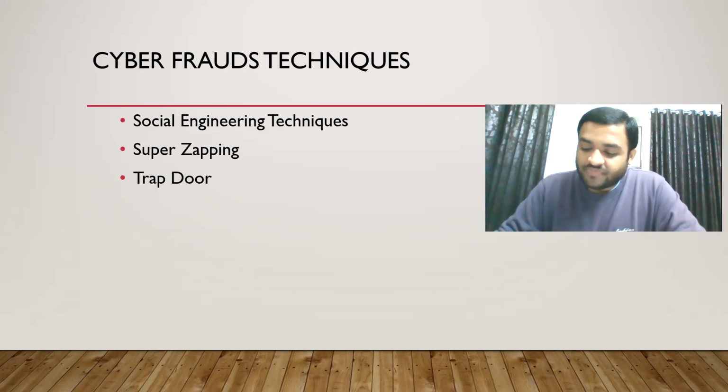We will try to provoke him, because he has a substance addiction or a gambling problem. You will try to make him lose in gambling so that he reveals that information, or after he has lost in gambling, you will tell him, if you can't pay this amount, you have to do something for me. So you are trying to trick that person into doing something for you. That is what social engineering techniques are.